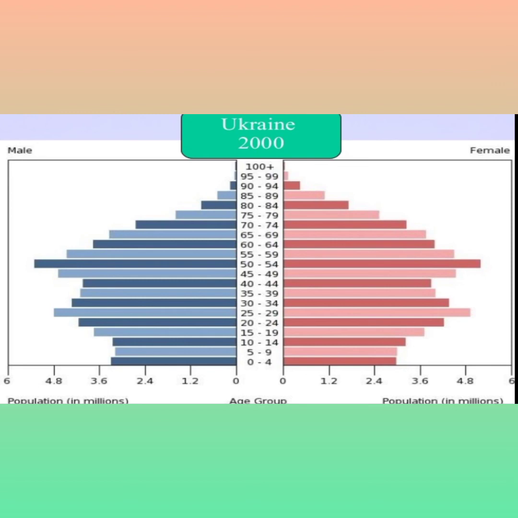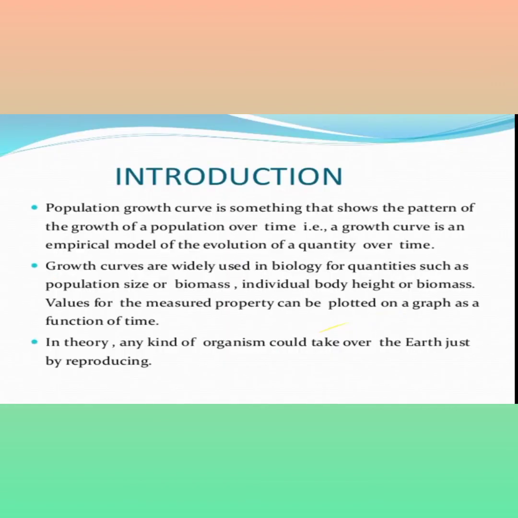In Ukraine we can see the triangular shape of a pyramid. In the figures we can easily understand the population in millions, age groups, and male and female are given. Okay, this is about population ecology.